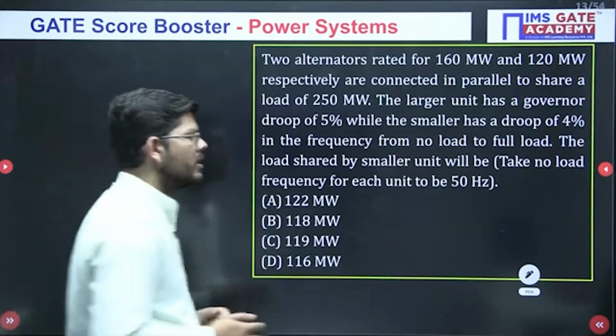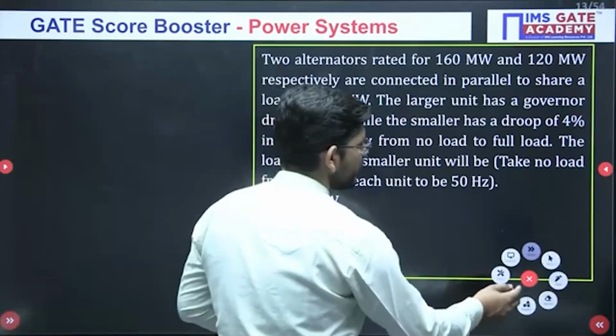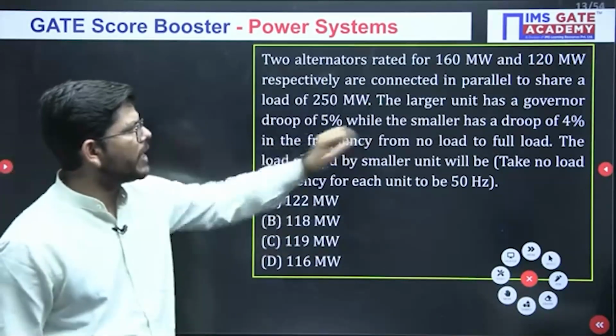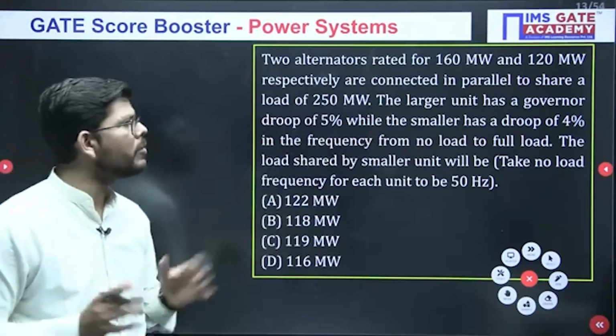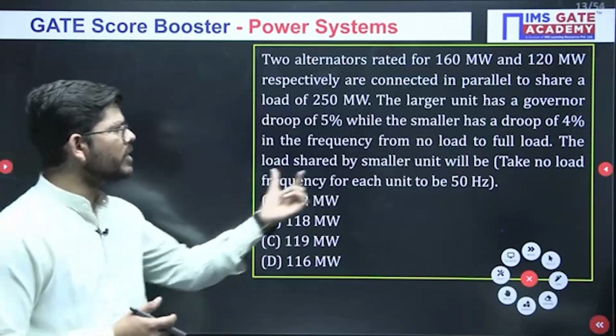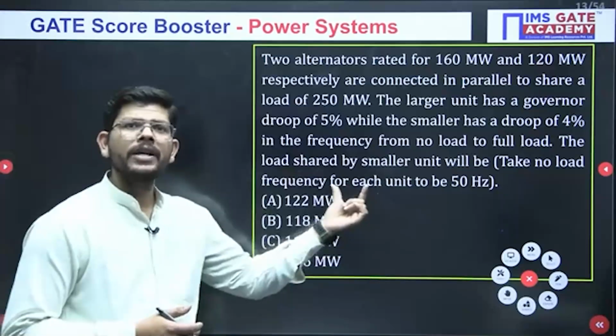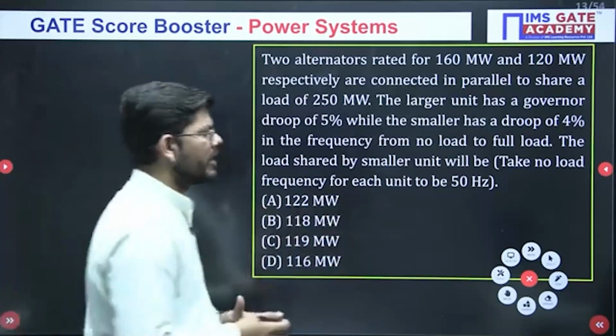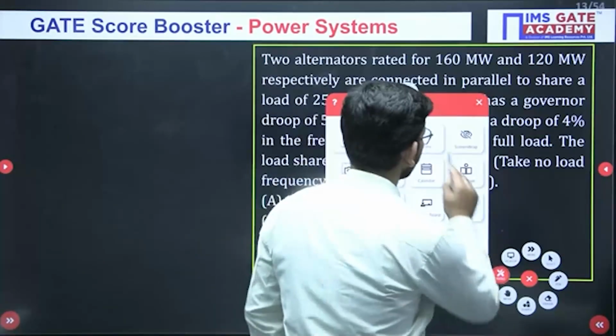I hope you understood the question. If both the generators have respective droops of 5 and 4%, and they share a common load of 250 megawatt, what will be the participation of the smaller unit? What will be the contribution of the smaller unit? This is what you have to calculate here, and your time starts now.